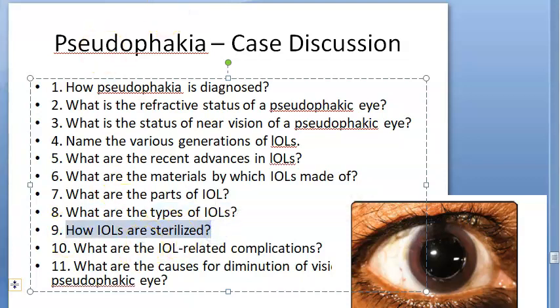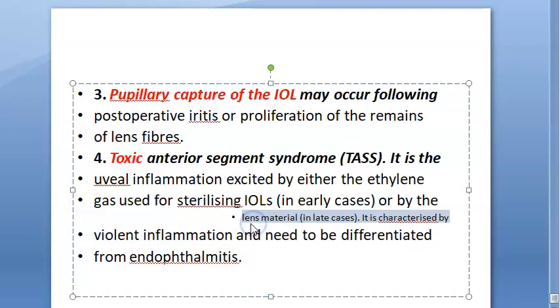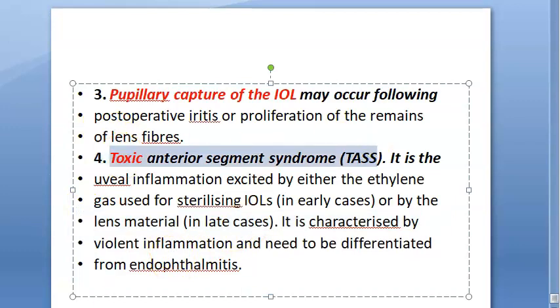How IOLs are sterilized? This is important because this can cause complications in your cataract surgery, isn't it? IOLs are sterilized with what? You can have chemical sterilization by soaking it in sodium hydroxide, or you can have gas sterilization where you would sterilize it with ethylene oxide. Guys, focus here. And then you can sterilize it with radiation also. This ethylene oxide itself is causing problem. You remember this toxic anterior segment syndrome is because of your IOL complication. It is happening because they are using ethylene gas for sterilizing IOLs, okay? Usually early cases it is because of this ethylene oxide, but late cases because of the lens material itself, these people can have toxic anterior segment syndrome.